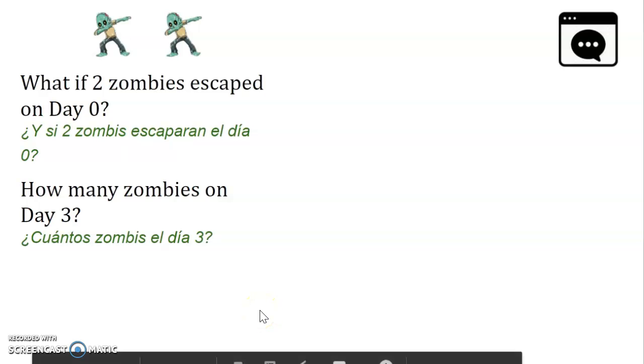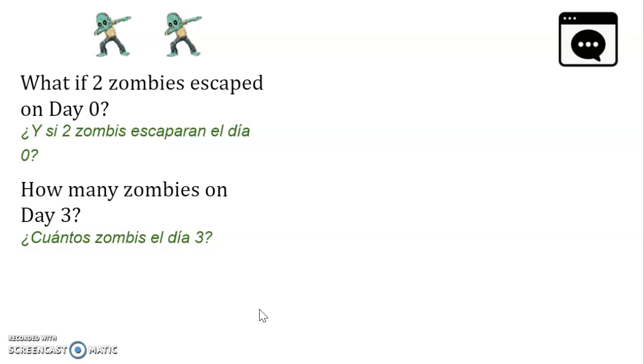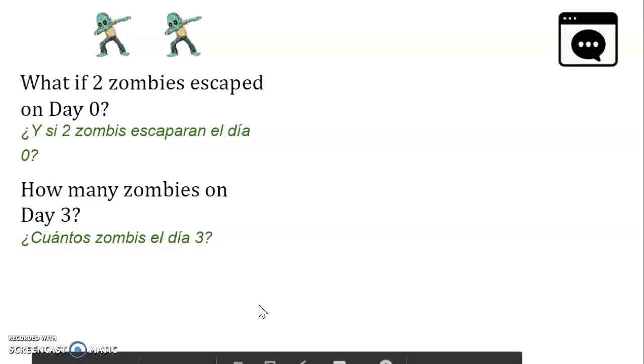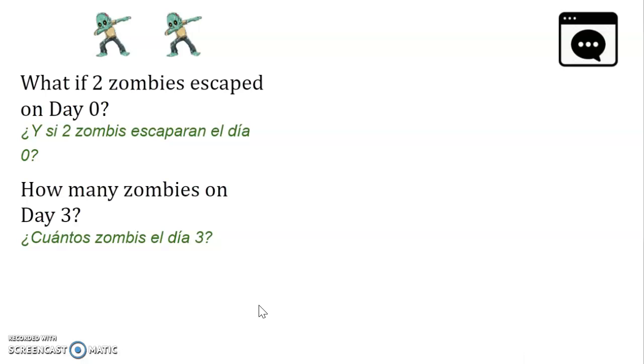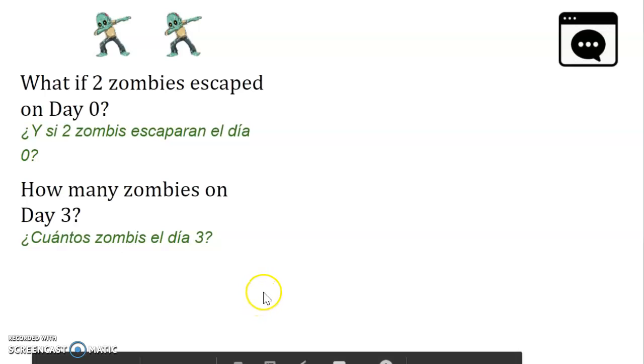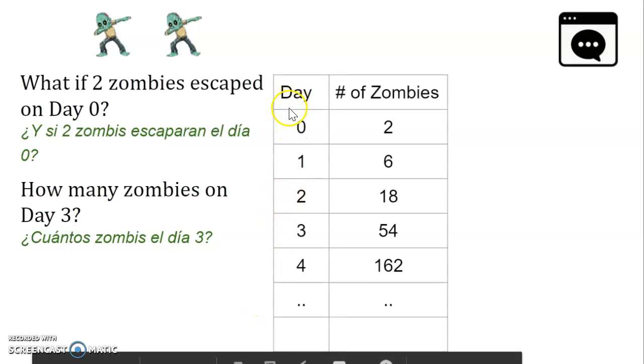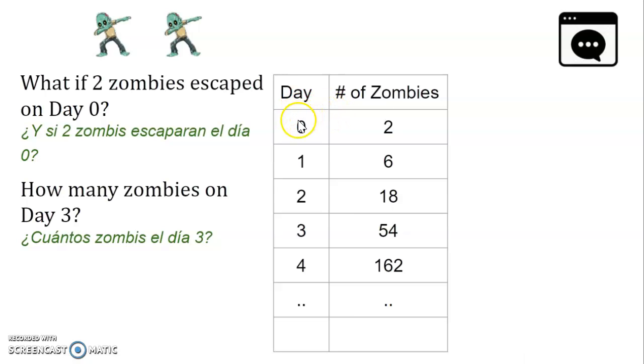Okay, let's extend that situation. What if we started off with 2 zombies that escaped on day 0? How many zombies would you have on day 3? So instead of 1 zombie escaping, we started off with 2. So that means the table will look like this. On day 0, we had 2 zombies.